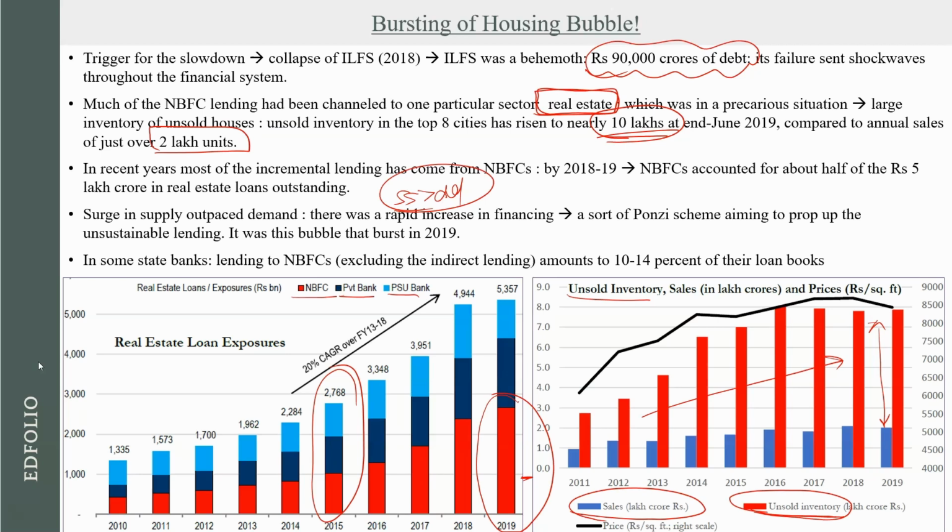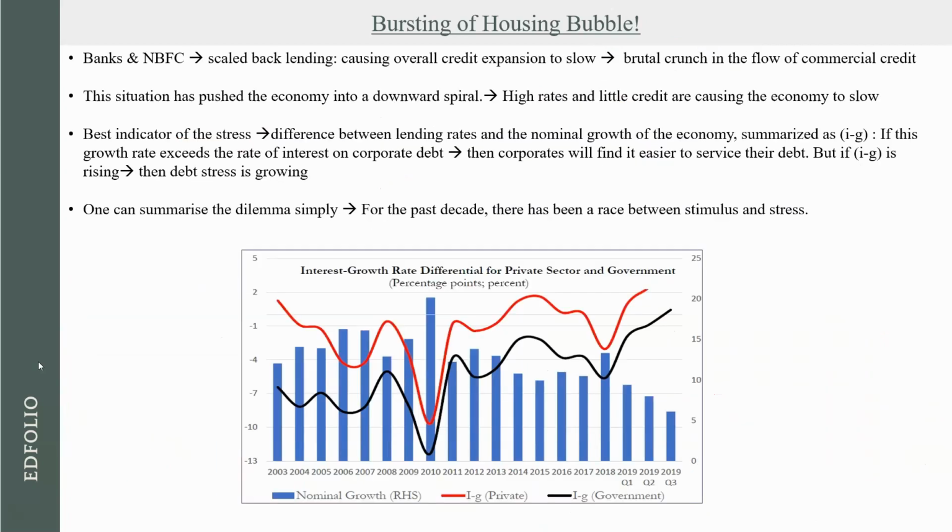And this led to huge problems in the banking industry as well, because some state banks had lent 10 to 14% of their loan books to just these NBFCs. So we had this full blown crisis in 2019-20. Because banks initially had stopped giving money. Banks on their own were not giving money earlier. Now money from NBFCs also stopped coming because NBFCs also came into crisis. So overall credit expansion in the economy slowed down, and because overall credit expansion in the economy slowed down, the investments in the country slowed down.